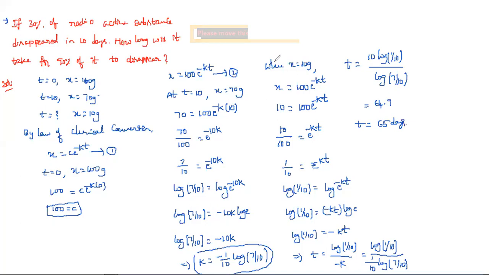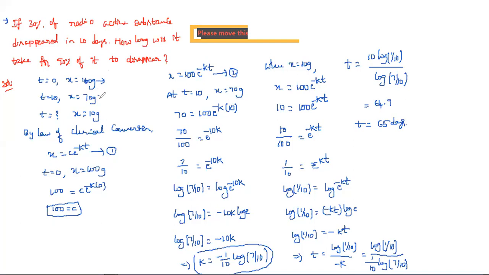So it means for 90% of the radioactive substance to disappear, it takes 65 days. The only difference between the previous problems and this problem is that here they didn't mention the amount directly, they mentioned percentages. Here we chose the remaining substance: suppose 100 grams is there initially.